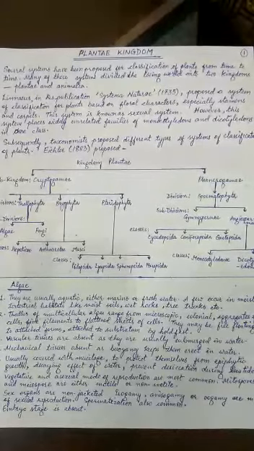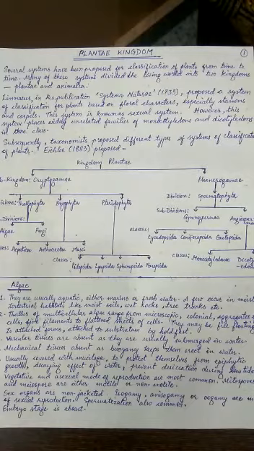So the main method of reproduction among algae in favorable conditions is vegetative reproduction. That means by fragmentation. It is very possible that the algae may divide into pieces, and each piece will give rise to a new alga. And when it comes to asexual reproduction, they develop spores, and those spores can be either motile spores or non-motile spores.